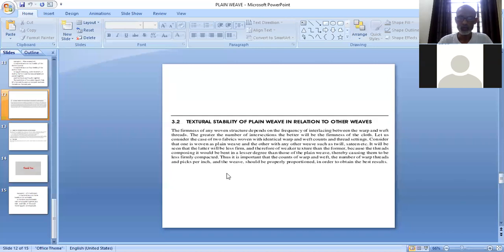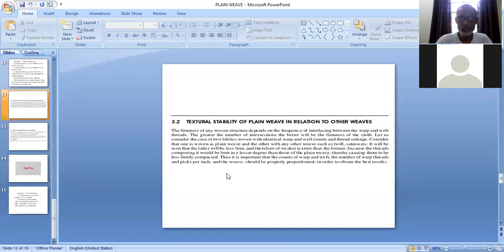Students, one more topic from plain view, which is a very important point, but it will be a little bit difficult to understand at this time. So if you focus and try to understand, you will be able to understand it. Please focus on this textural stability of plain view in relation to other views. जो इसकी stability है, जो इसकी firmness है, जो इसकी compactness है plain view की, दूसरी views के comparison में क्या होगा, that is explained here.